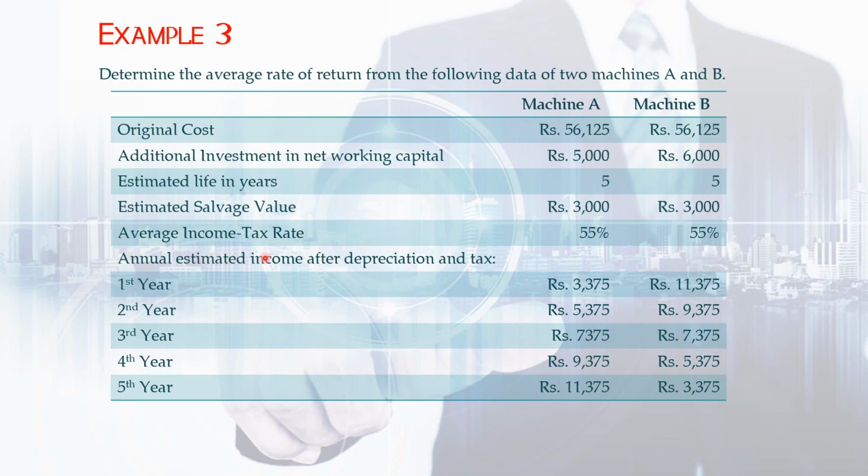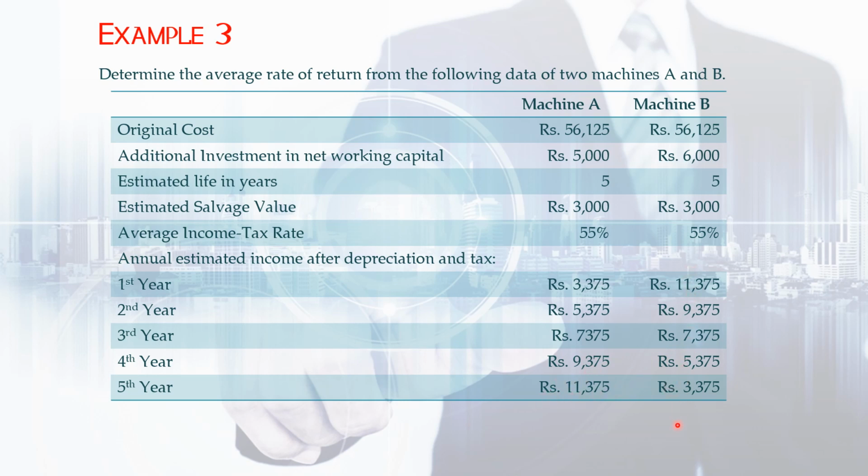Average income tax rate is 55 percentage, and the annual estimated income is also something different in this problem. In the previous two problems we had the same even cash flow, even return, but here they have given a different return for different years. If you see for machine A, it is 3,375, 5,375, 7,375, 9,375 and 11,375.